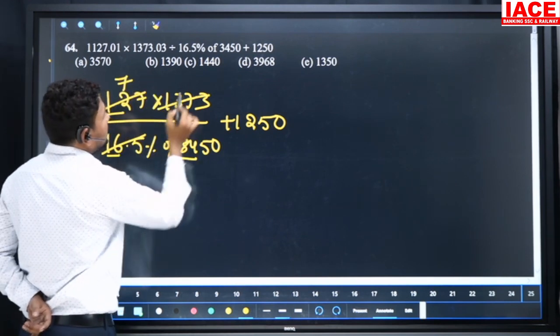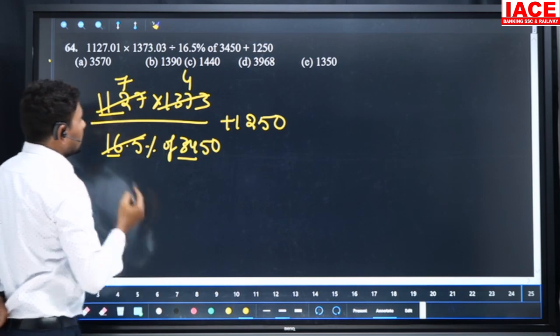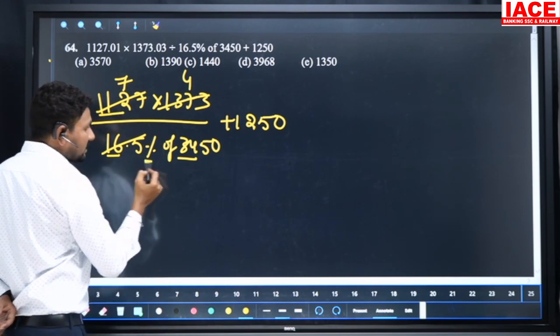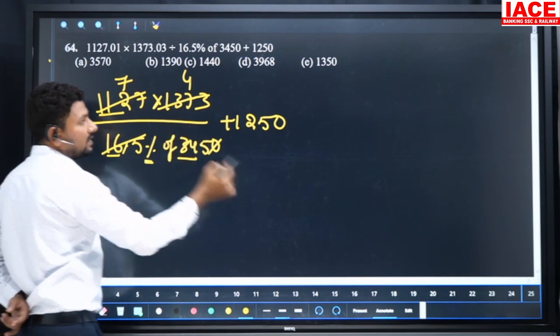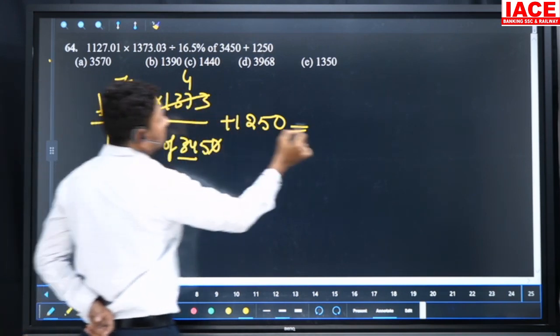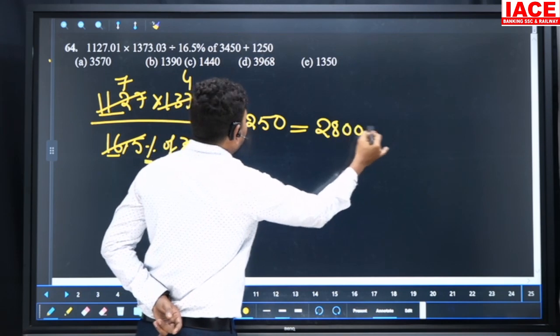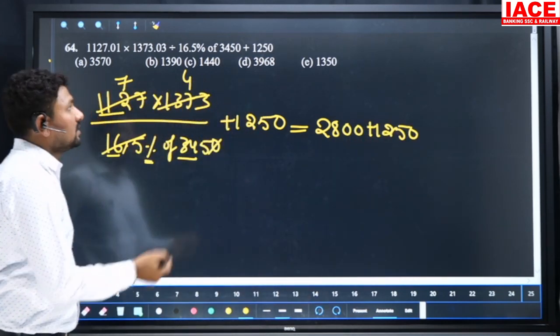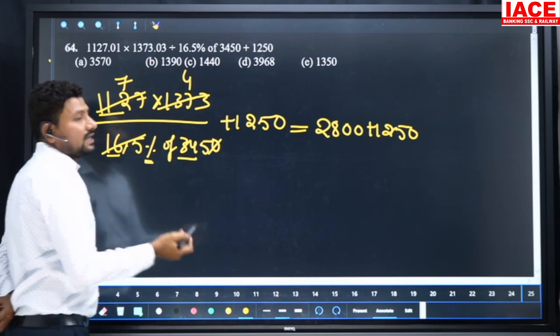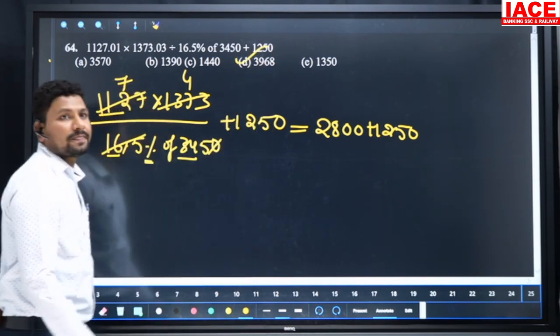And 34 to 1373, it is 4 times here. Remember, the percentage is also there, the 0 and decimal will cancel. Percentage means in the numerator it becomes 2 zeros. 7 4s are 28, 2800 plus 1250, that means 1200 plus 2800, it is equal to 4000. Which option is near to 4000? Our option is D, 3968.